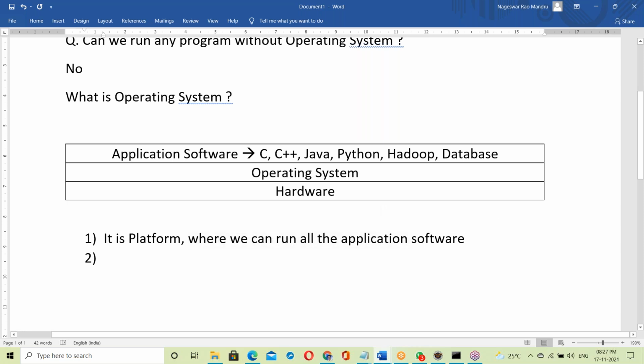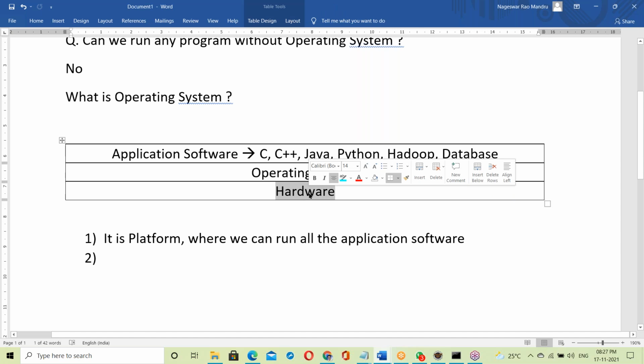So everything is running on top of OS only. Without OS, we can't run any program here. Without OS means only chip level programs, the BIOS program. BIOS, basic input output, is a chip level program. Once you power on the system, first of all the BIOS program runs. To run the BIOS program, OS is not required. That is a hardware level program.